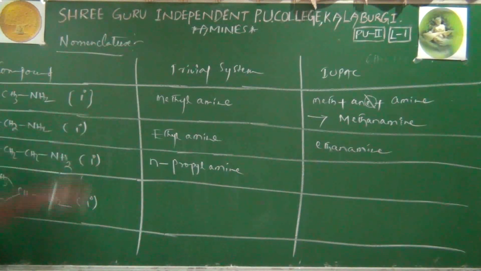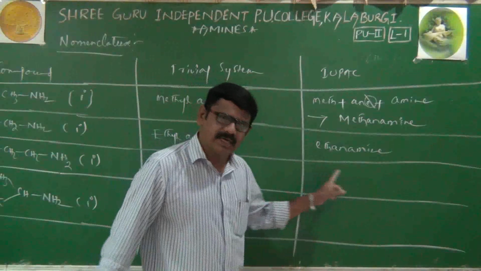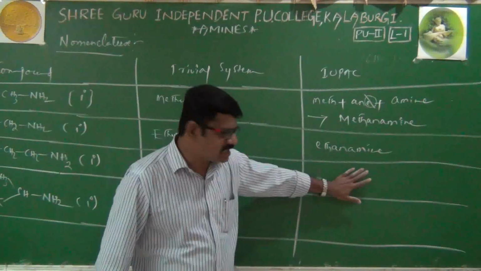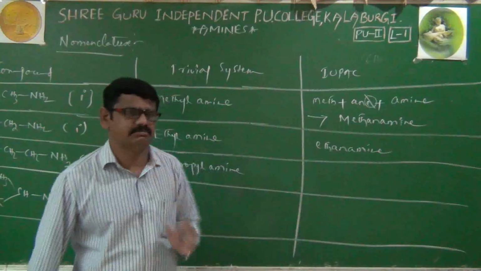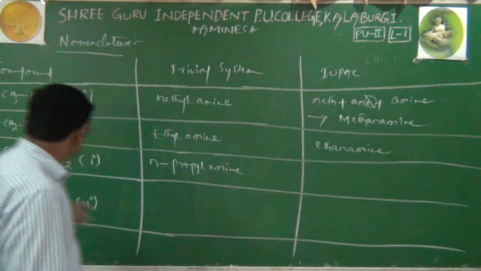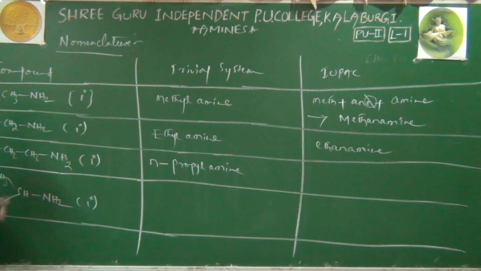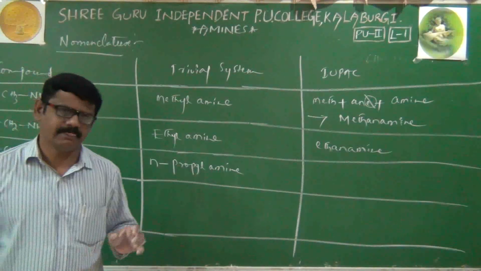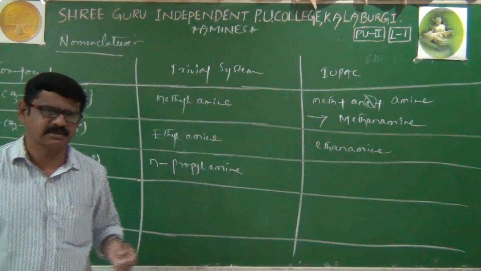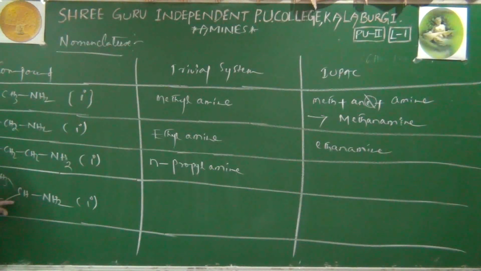Now we'll go to IUPAC. Here 1, 2, 3 carbons are there, and here also 1, 2, 3 carbons are there. That's generally what we are expecting: prop, ane, amine, propanamine. It is also propanamine. I'll repeat once again. In these two examples, the problem is that both come out as propanamine. That's why just propanamine is wrong. Because if I ask you to write the propanamine structure, some of our friends will write this structure, some will write that structure. That is wrong, because some confusion is there.